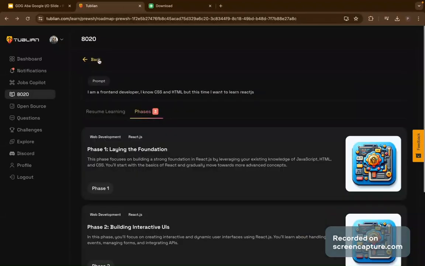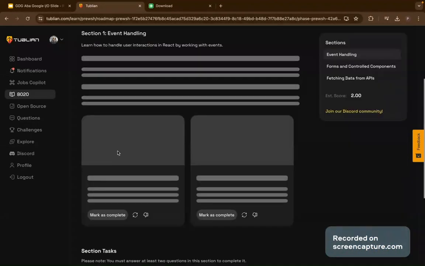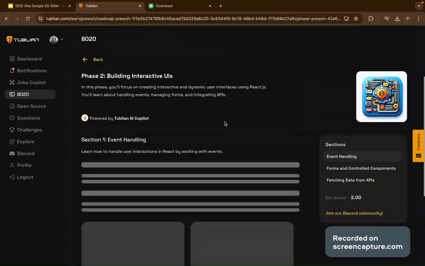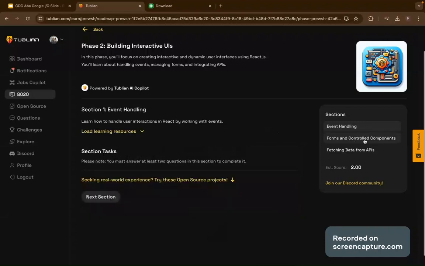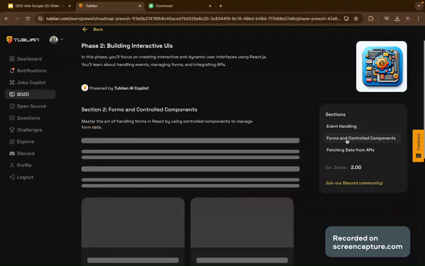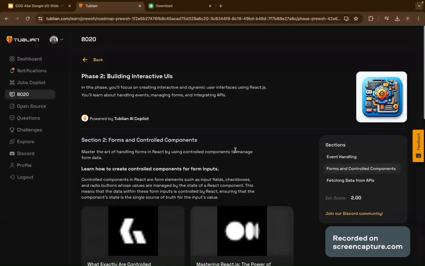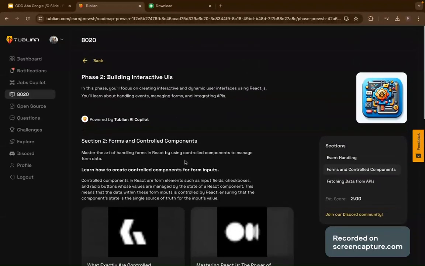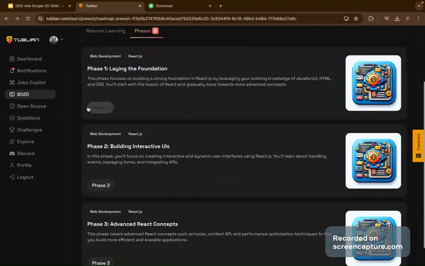So from here, you have different phases. It generated a three-phase course for me, right? This is building interactive UI. This is where we start talking about building interactive UI, event handling, form control and components, fetching data from APIs. And this is like the most interesting part of React to me. Fetching data from API and displaying it, right? You have articles, you have access to doing all those things. Now, the next thing that we talked about was open source.